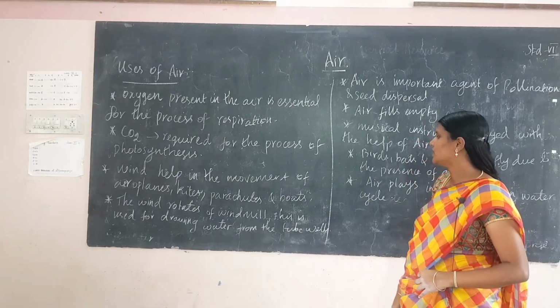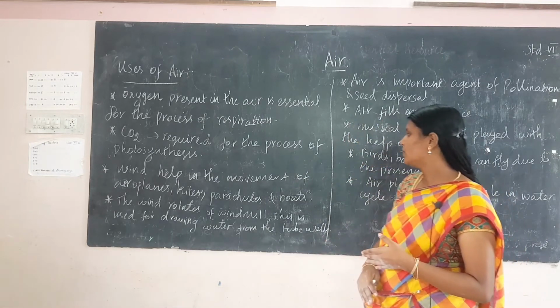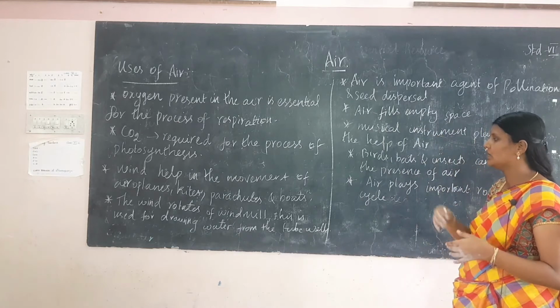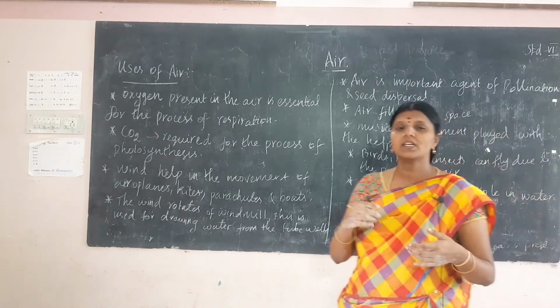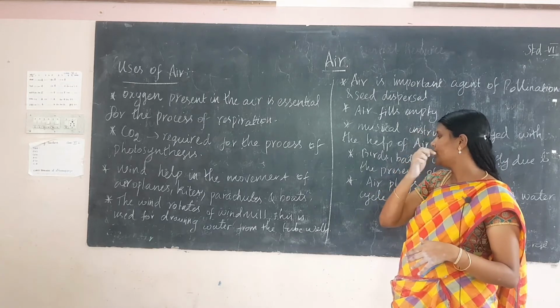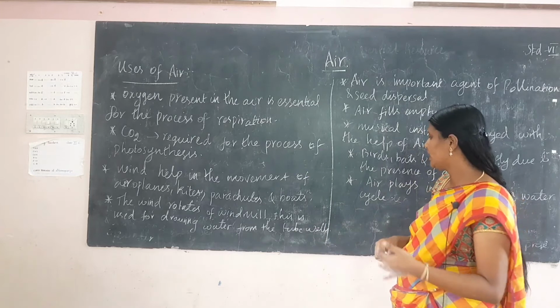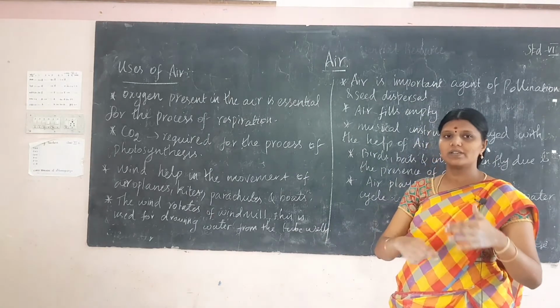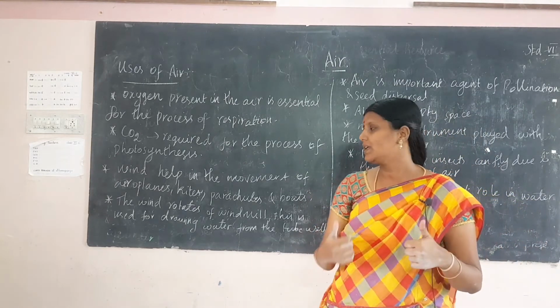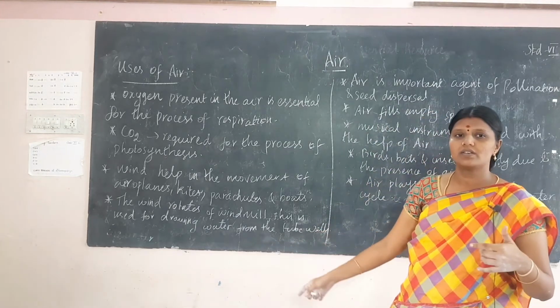And wind helps in the movement of aeroplanes, kites, parachutes, and boats, and also sailing the boats. And wind rotates the windmill. This is used for drawing water from the tubules. The wind helps us rotate the windmill, and also it helps us in the generation of electricity.